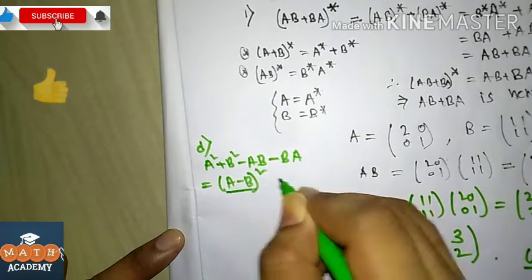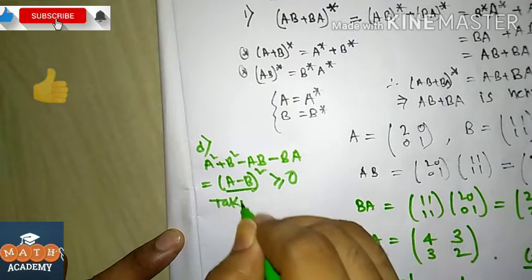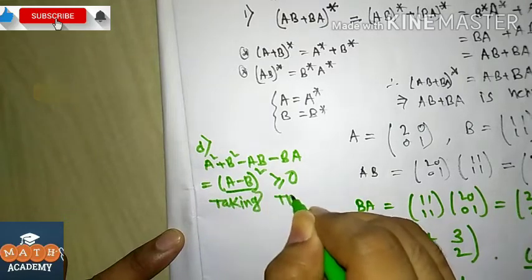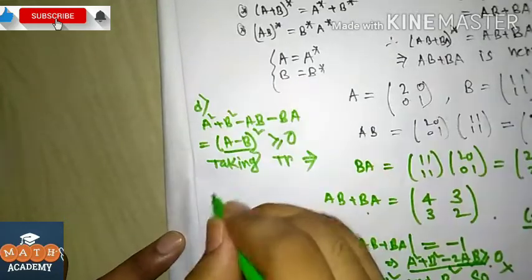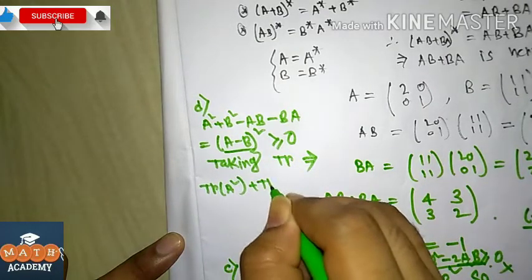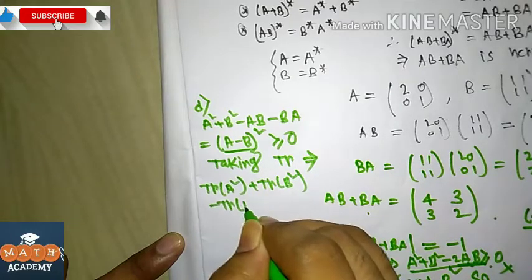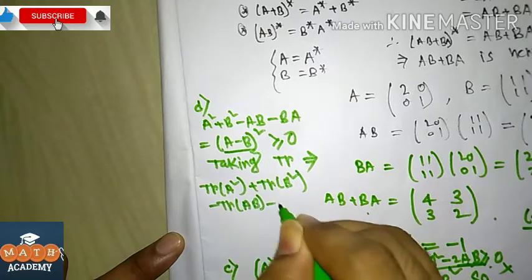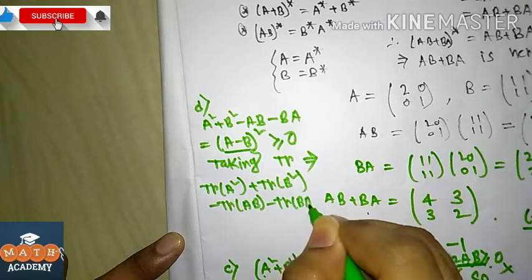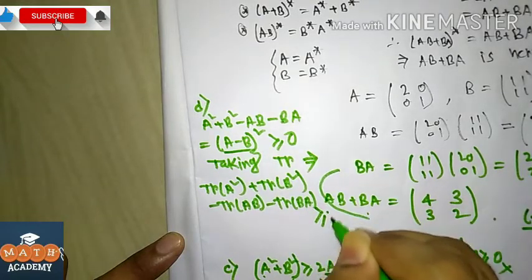This value is always greater than or equal to 0, and if we take the trace, we get trace of A square plus trace of B square minus trace of AB minus trace of BA is greater than or equal to 0.